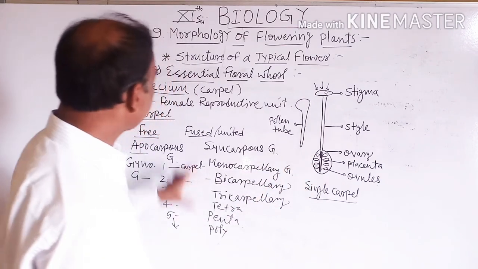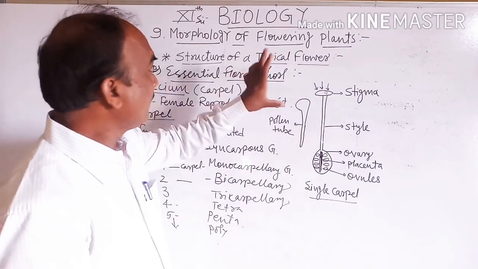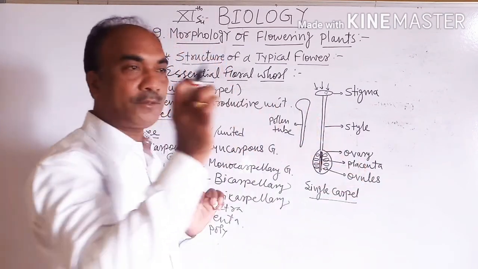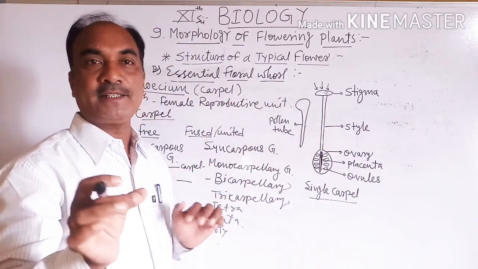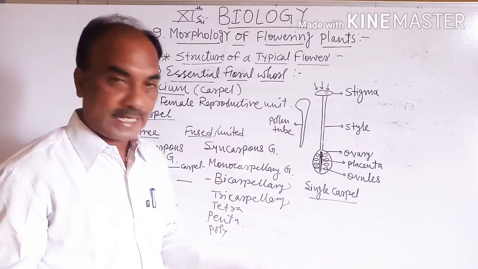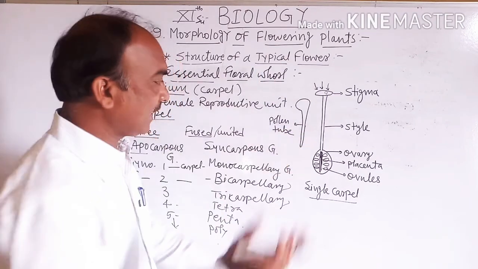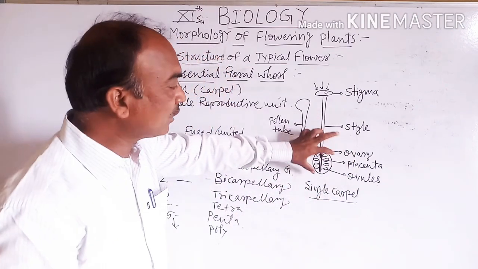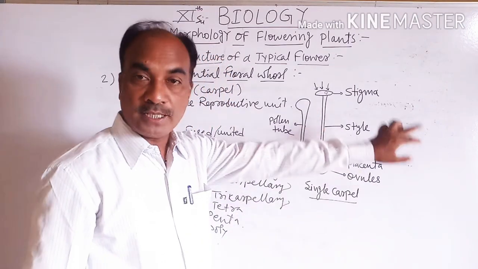So here remember that the carpel produces the ovules, and within the ovule there is the egg or female gamete. Then after double fertilization, the ovary is converted into fruit, and inside the ovules are converted into seeds.